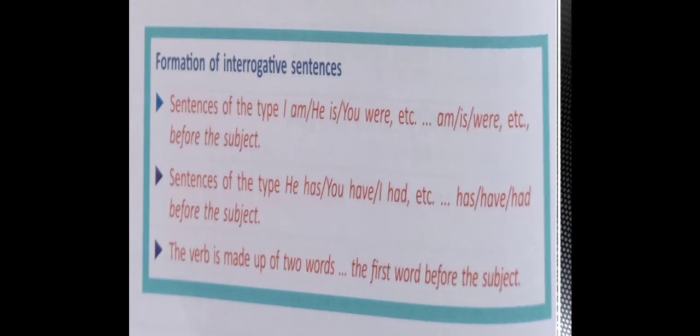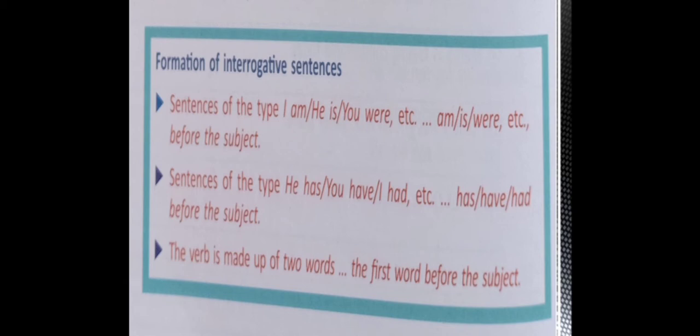So, in all these sentences that we have seen, there is a particular thing that is changing, which helps in the formation of interrogative sentences. Sentences of the type I am, he is, you were, etc. How do you change them? You use am, is, were, etc. before the subject, like we have done in the first sentence, I am right.